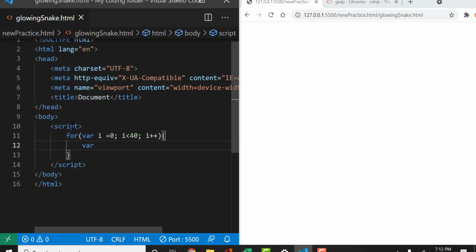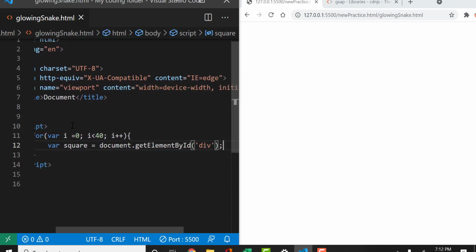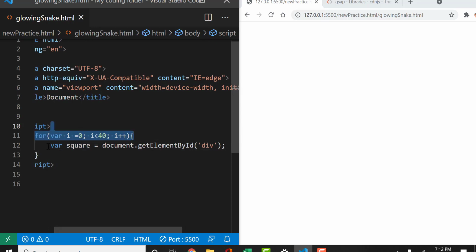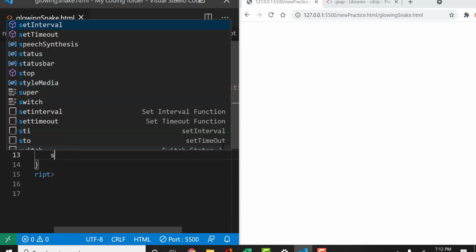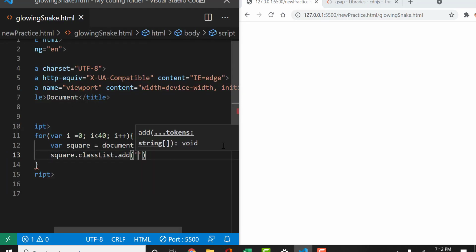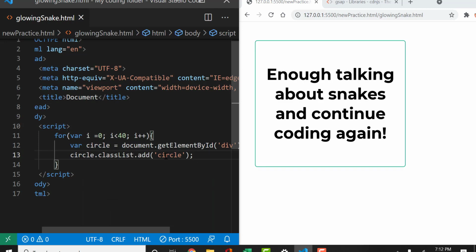And now we can do var square equals document.createElement div. So for every iteration of the loop, we're going to create a square. I'll create a div with a variable of square, and we're going to give each square a class of square. We do that by typing square.classList.add, and we just add the name of the class that we want to give it. You can change this to whatever you want, and it shouldn't actually be a square, it should be a circle. Since our snake isn't 90 degrees, that would look weird because snakes aren't box shaped, they're round or even V shaped on their heads.